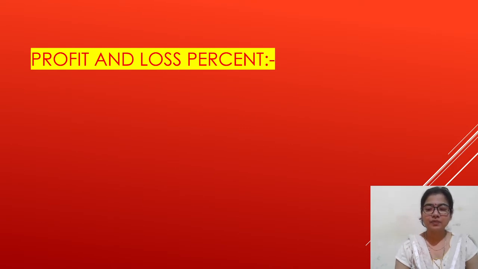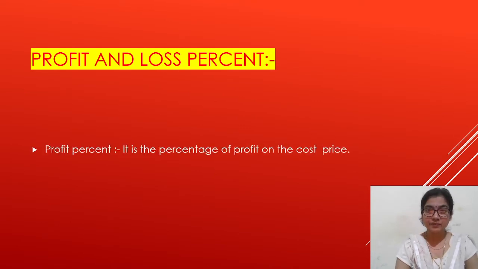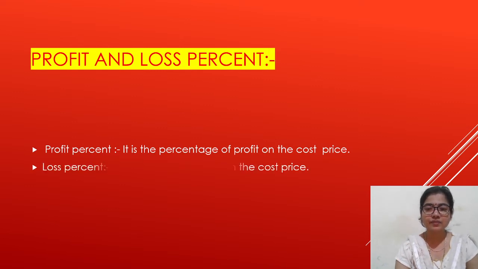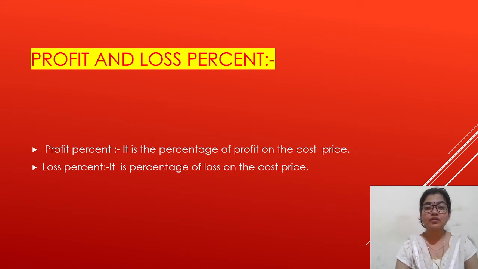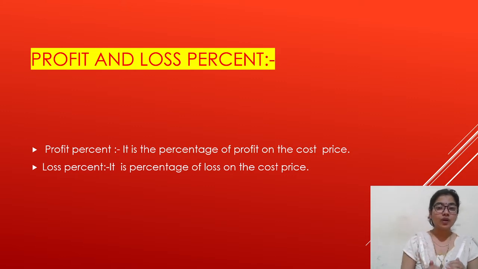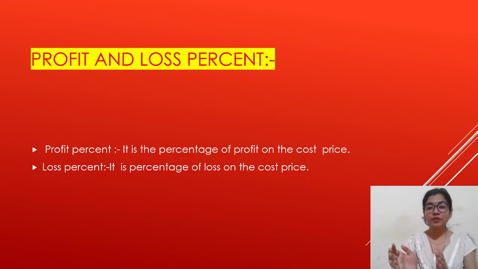Profit and loss percent. Profit percent is the percentage of profit on cost price. Loss percent is the percentage of loss on the cost price. In both the cases, for finding profit percent and loss percent, we consider the cost price. In both the cases, we see profit or loss on the basis of cost price.